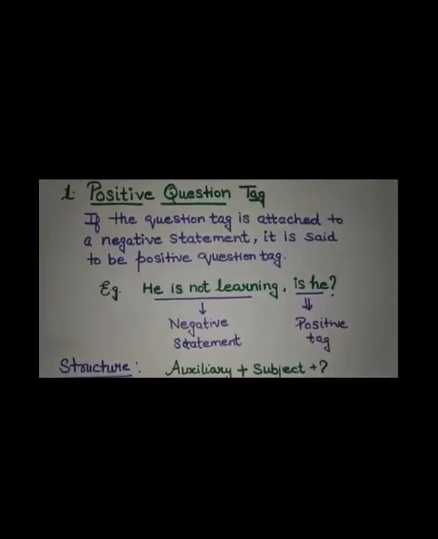So if the sentence is positive, you have to change it into negative. It's given, see, he is not learning. So not is the negative part. Now is the helping verb. So in is not, you have to remove not. So it will become is he.